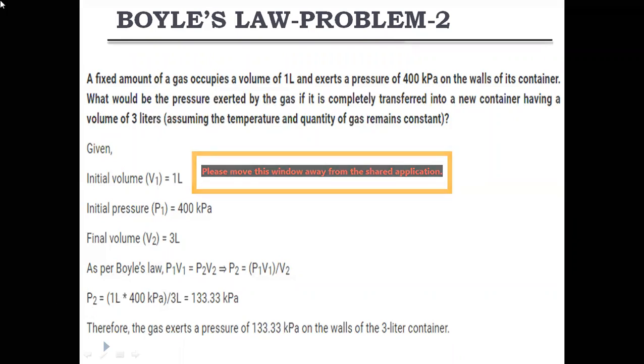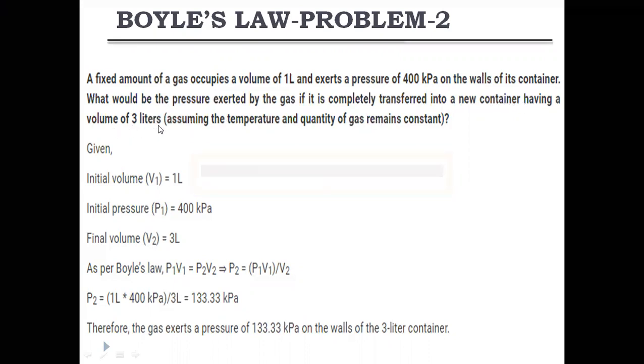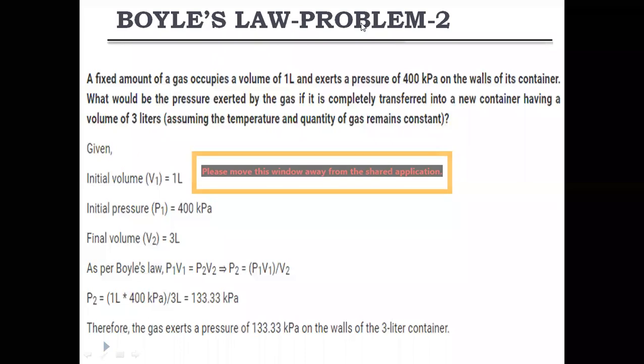If it is completely transferred into a new container having a volume of 3 liters, that means first they had initially taken the first container. This container has a volume V1 and pressure P1, and this volume is 1 liter.